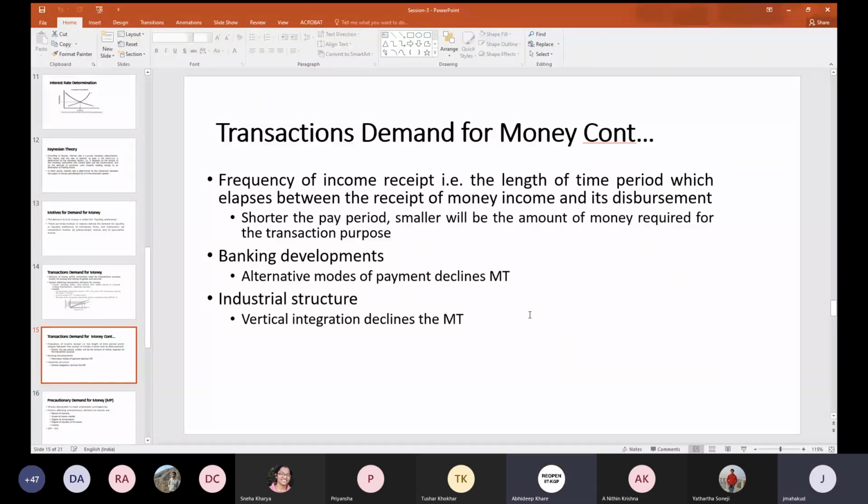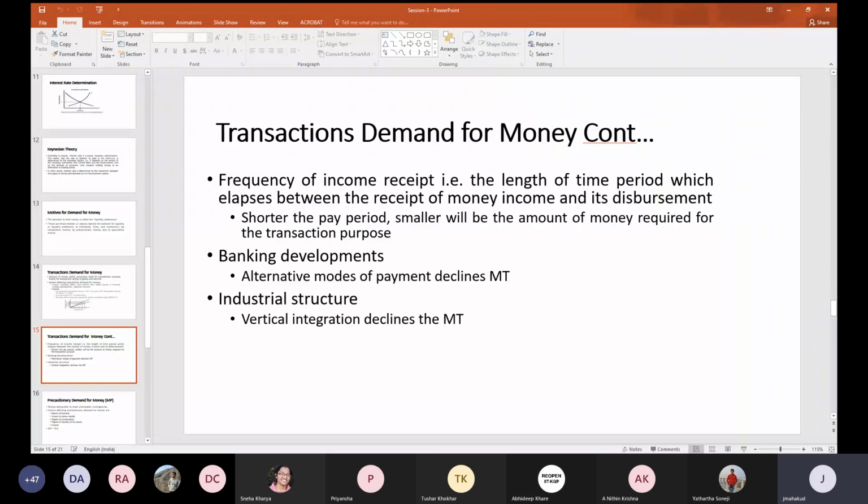Right? So if the alternative modes of payments are there, let's say now you are not paying through cash, you are paying through online transactions, right? So if you are paying through online transactions, are you holding the money with you? No, sir. So then what is happening? The demand for money in that sense, to keep the money in terms of liquid cash, is declining. So that is basically what we are trying to talk about.